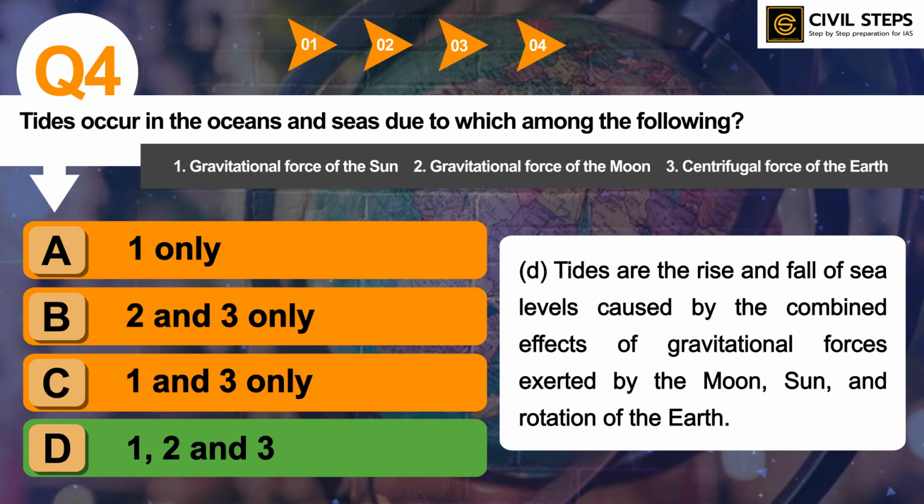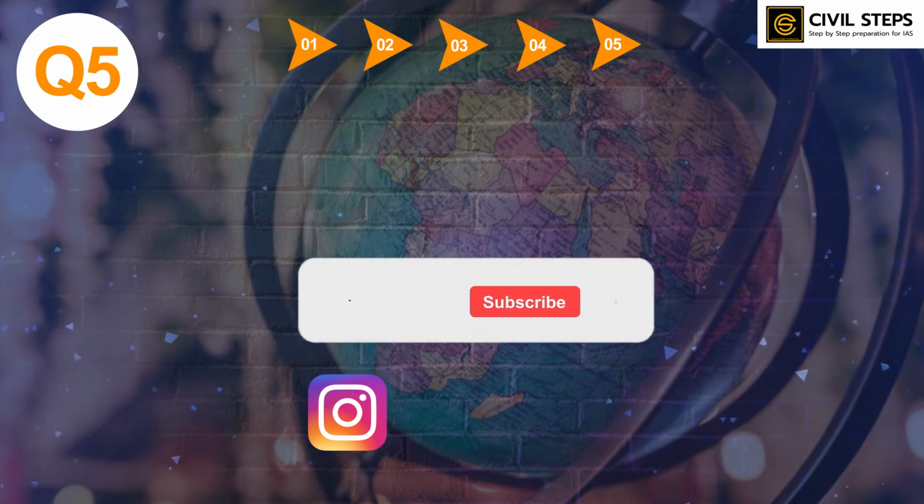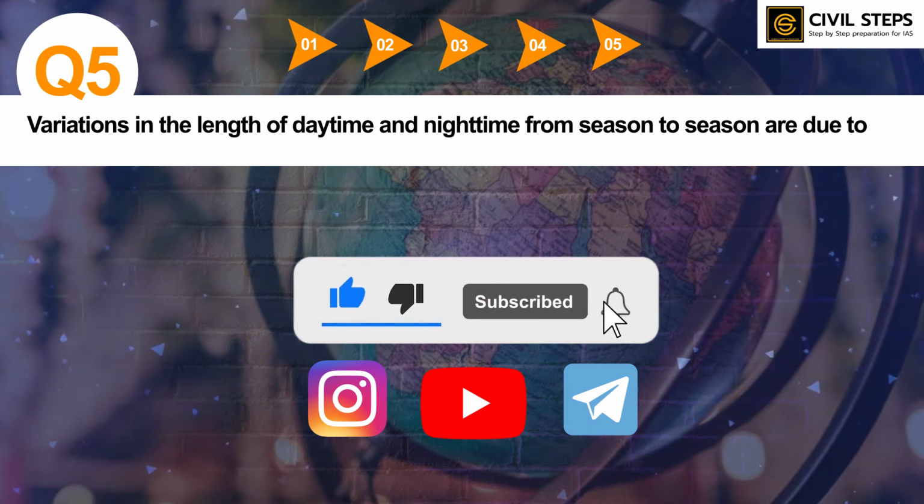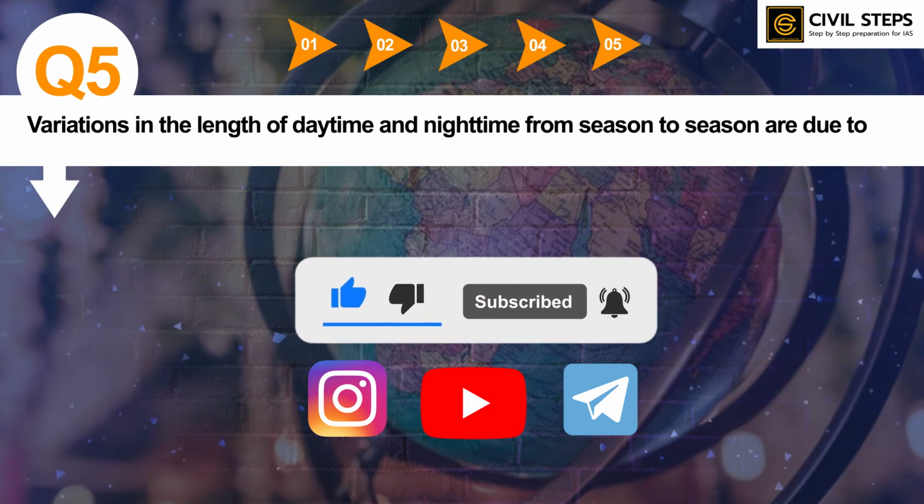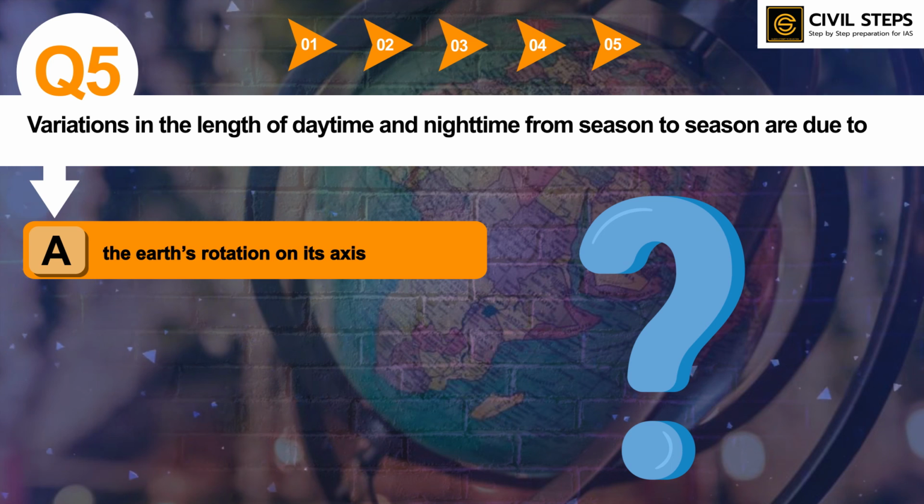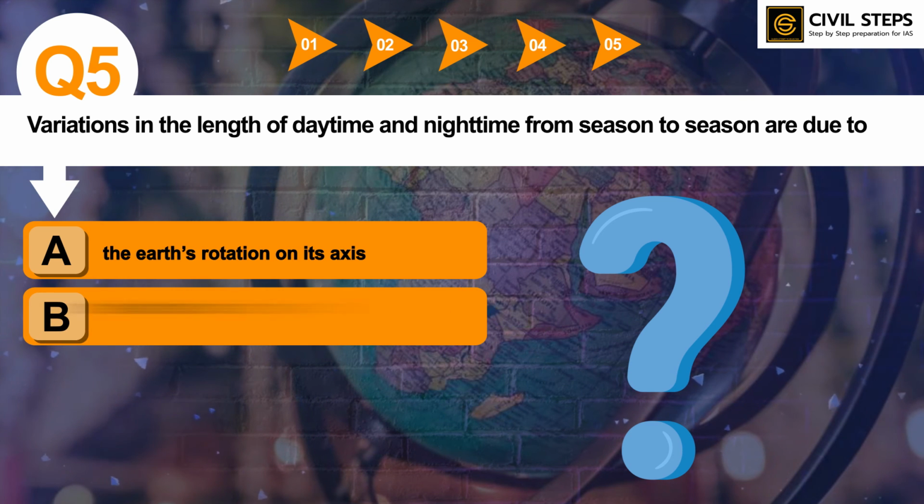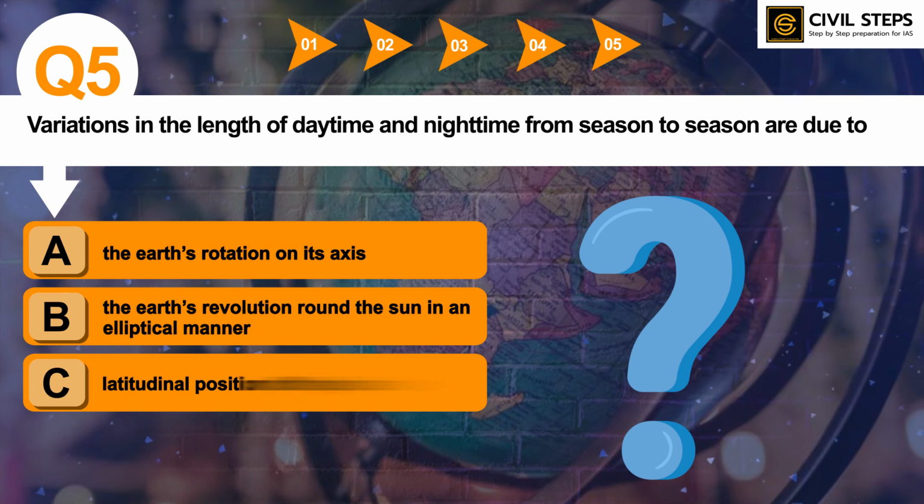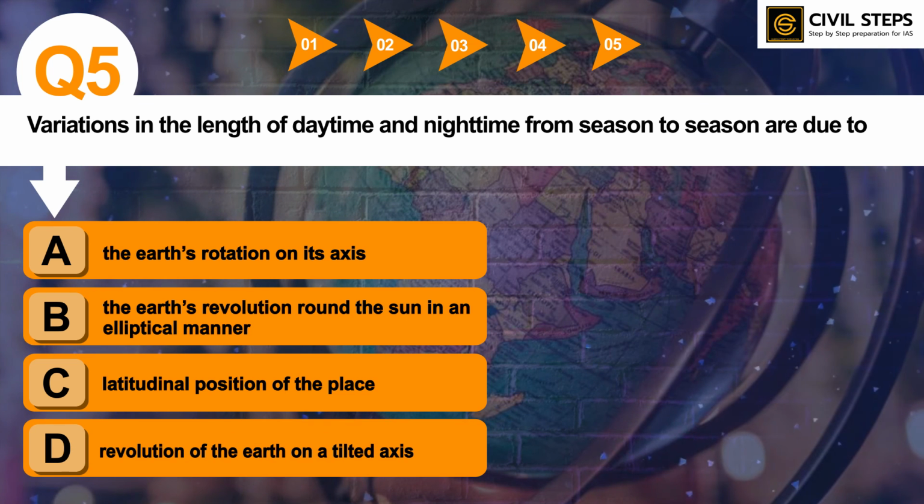So now let us discuss the final question of this video, that is question number 5. Variations in the length of daytime and nighttime from season to season are due to what? Option A, the earth's rotation on its axis. Option B, the earth's revolution round the sun in an elliptical manner. Option C, latitudinal position of the place. Option D, revolution of the earth on a tilted axis. So you can tell the answer in the comment section.